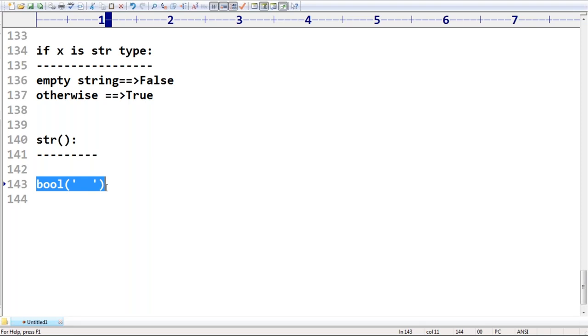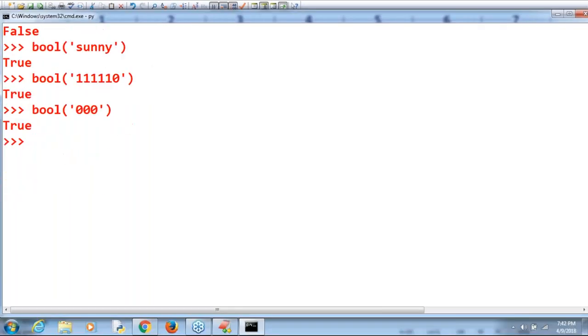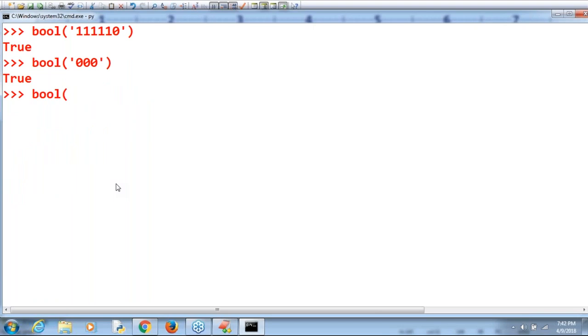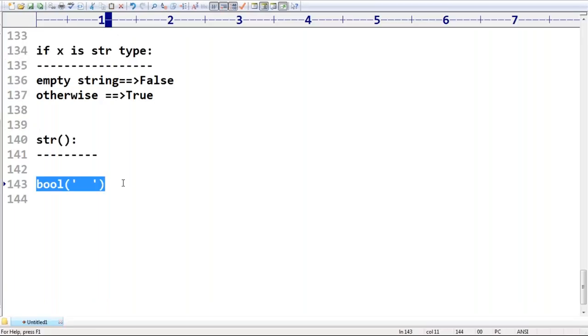Bharat, how is the answer going to come false? Is the answer true or false? The answer should be true. Why? Because spaces are there. If 2 or 3 spaces are there, then automatically it is not empty. Okay, let me cross-check, because we never had a discussion about spaces. I'm taking 3 spaces. Observe, true is the answer. Correct, right? True itself is the answer, because space is also valid data. Space is also one character only. I hope you can understand, Richa.